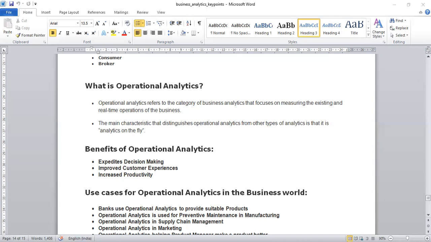And the main characteristic that distinguishes operational analytics from other types is analytics on the fly, which means signals emanating from various parts of a business are processed in real time to feed into instant decision making for the business.